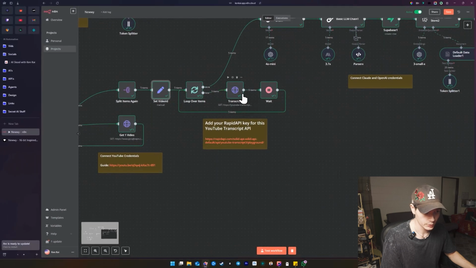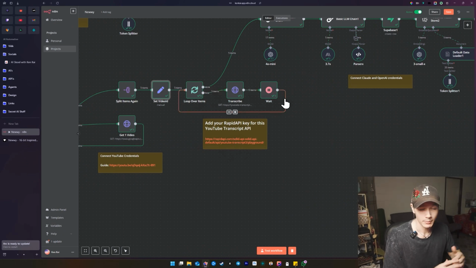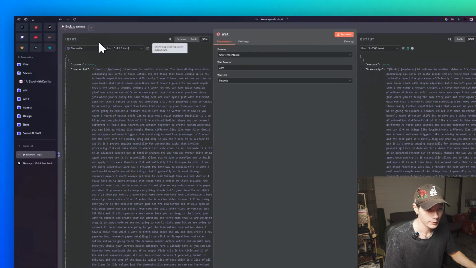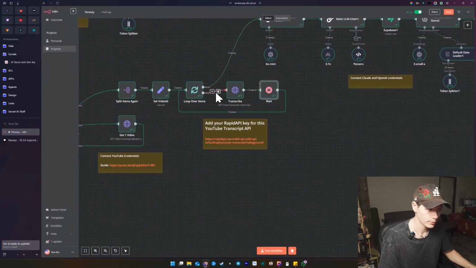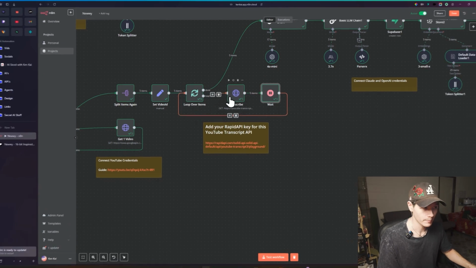Then we're going through a transcribe, okay, which you can get your API key for right here as well. We do have a little wait because sometimes, you know, there might be some limits on how many times we can perform this action. It's always a good idea just to have a little wait sometimes as well. I've just set this one for 2 seconds, okay? So the transcription is going through, it waits for 2 seconds, comes back, gets the next video, transcribes that, and then so on and so forth, okay?